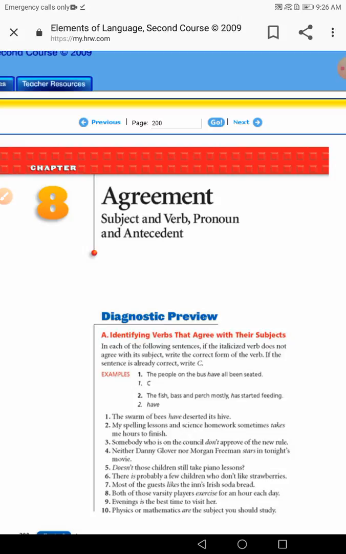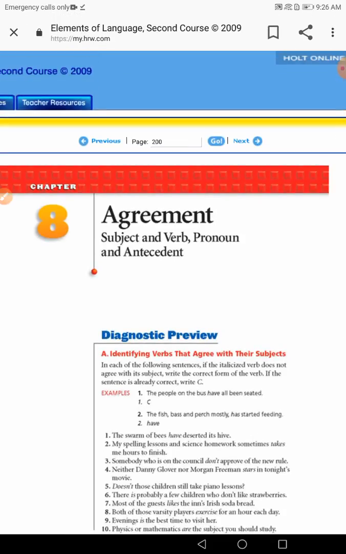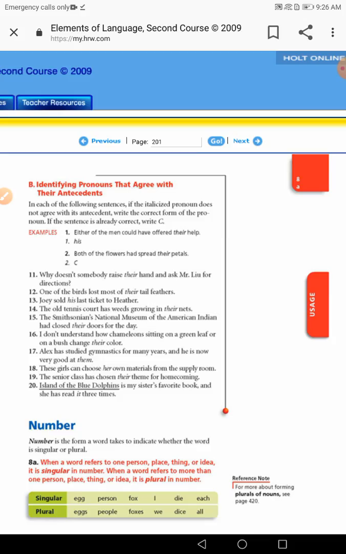In order to start, what does agreement mean, guys? When I talk about agreement, I'm talking about a relationship of matching between the subject and the verb. The subject and the verb should agree together in something. Yes, that's it. They should agree in number, and by number, I mean whether singular or plural.